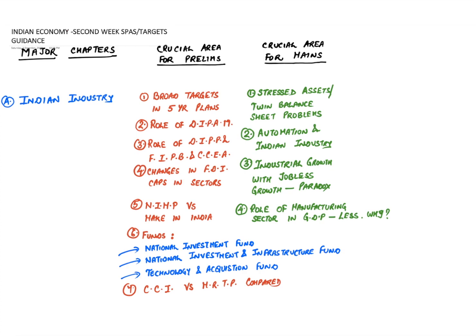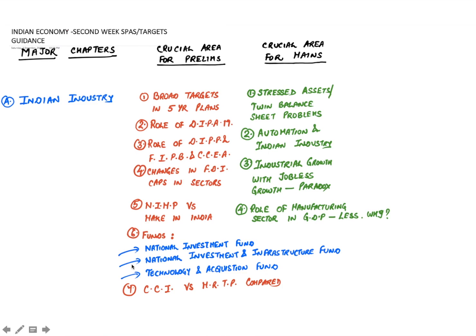Factual questions can be asked here. Fourth area is changes in the FDI caps in the sectors in the last couple of years. Fifth point important for prelims is the difference between National Manufacturing Policy and Make in India policy. Sixth area for the prelims, it's very crucial, is the various types of funds under the Government of India: National Investment Fund, National Investment and Infrastructure Fund and Technology Acquisition Fund. You must see the differences between these funds and it should be seen from Wikipedia.